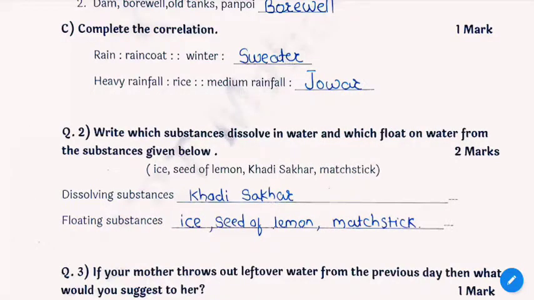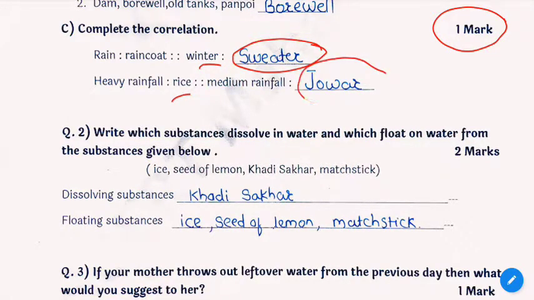Now the next question, C, is complete the correlation. It also has 1 mark, which means question 1 has 3 marks. Rain, raincoat. Then winter means sweater. Heavy rainfall, rice. Medium rainfall means jawar.